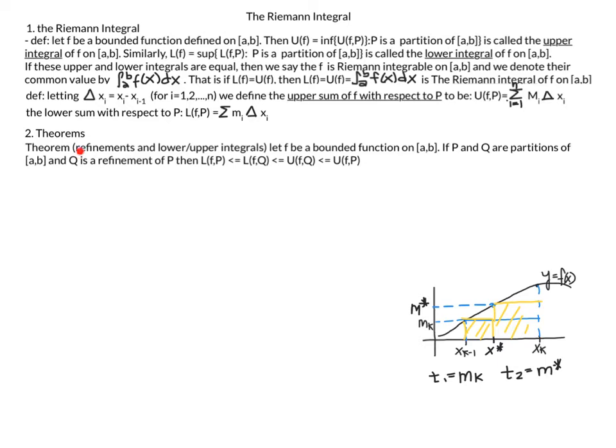Now, if I deal with the refinement Q, so let's just put in another point here, that makes Q our refinement, you can see now for this small interval here, I have a different minimum, which is greater than my absolute minimum on the whole interval. Right now I have my entire interval from a to b divided into two sections.